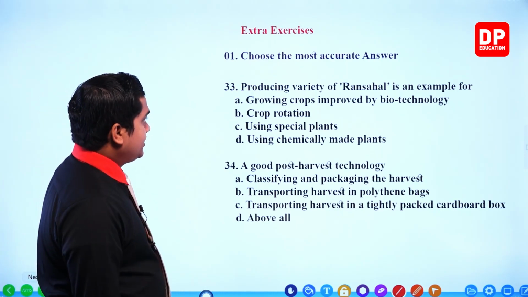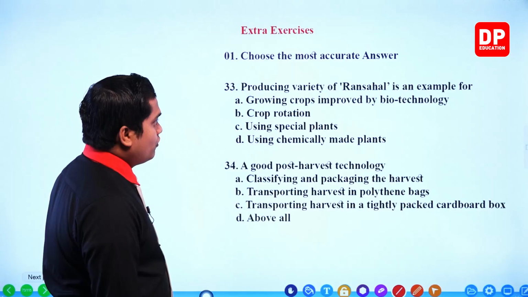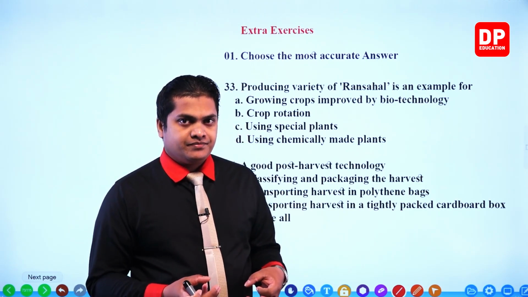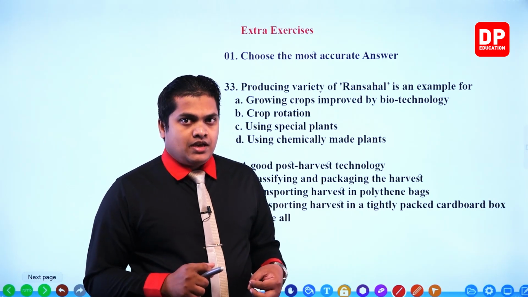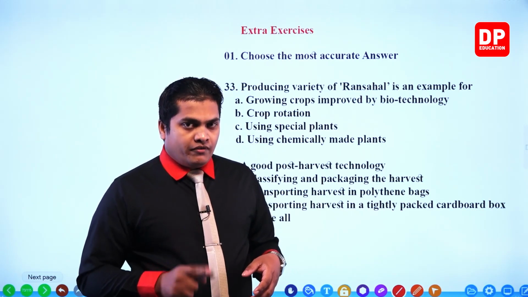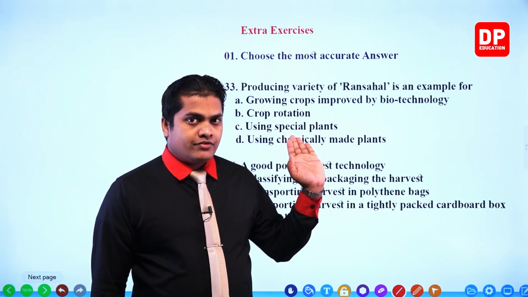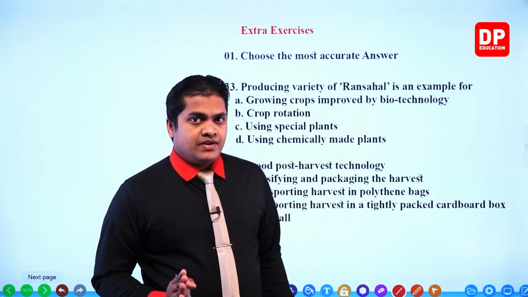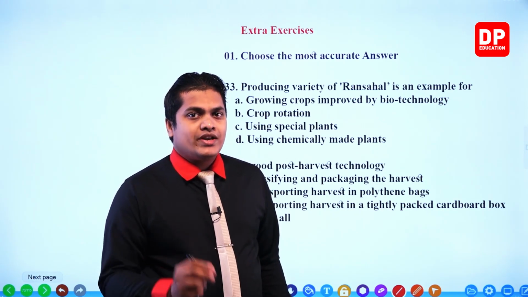Question number 33. Producing varieties of Run Sahal is an example for... Now you know, my dear children, that Run Sahal is made by genetic engineering. We use genetic technology to make it. And in making golden rice, as it is also called, there was plenty of vitamin A. That's why it is golden in color.